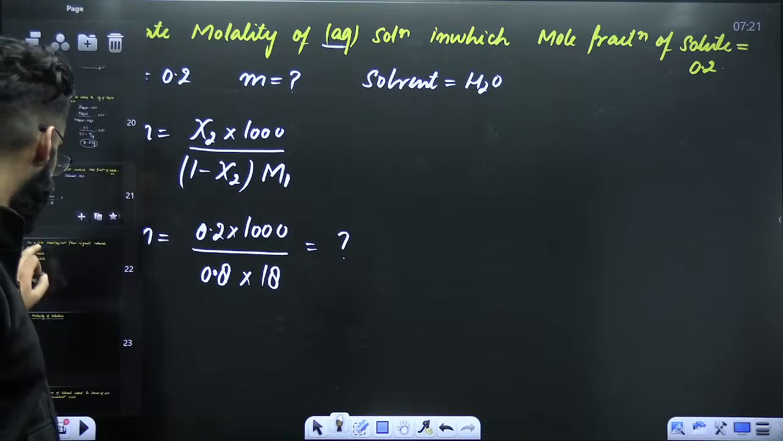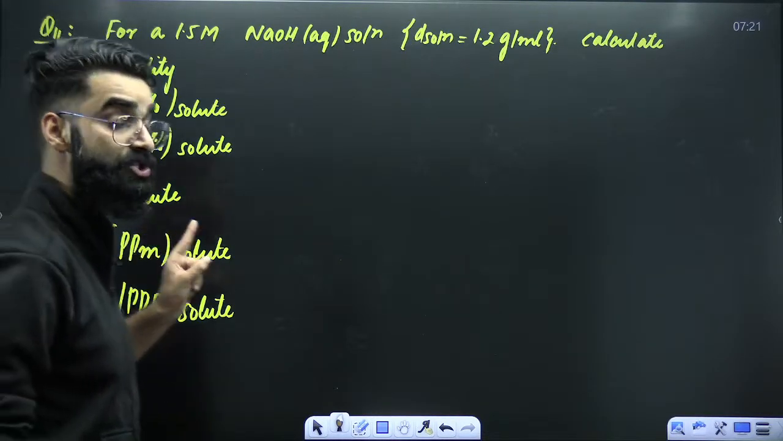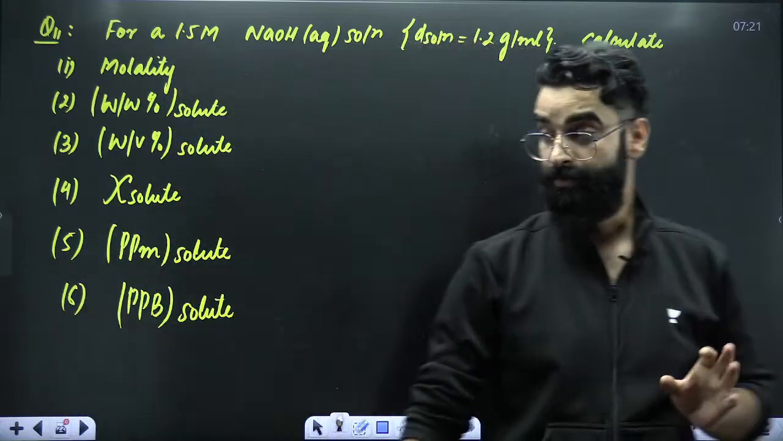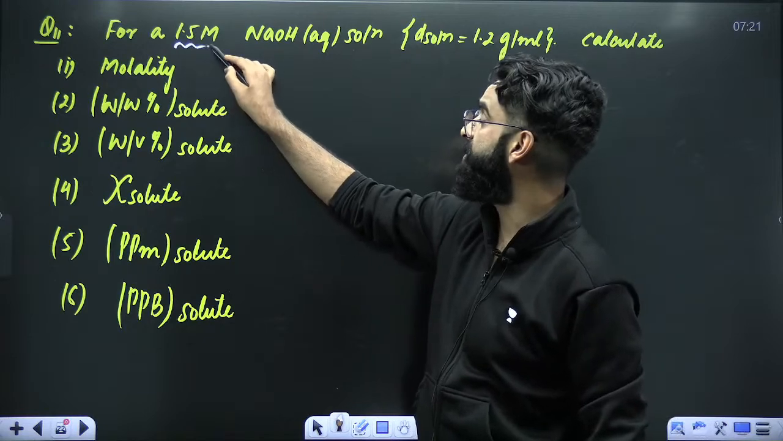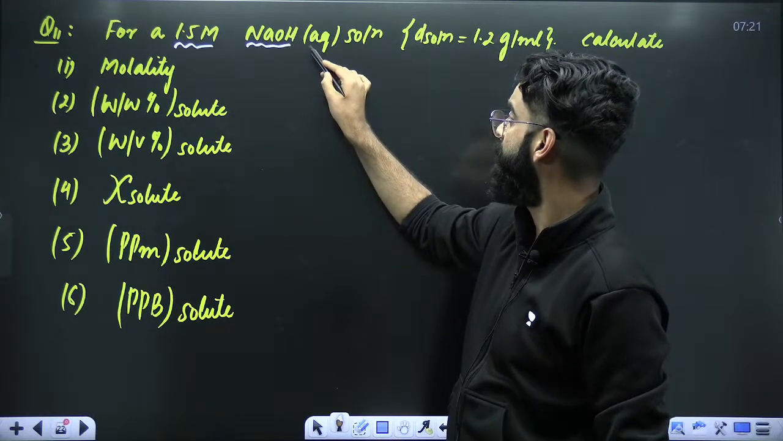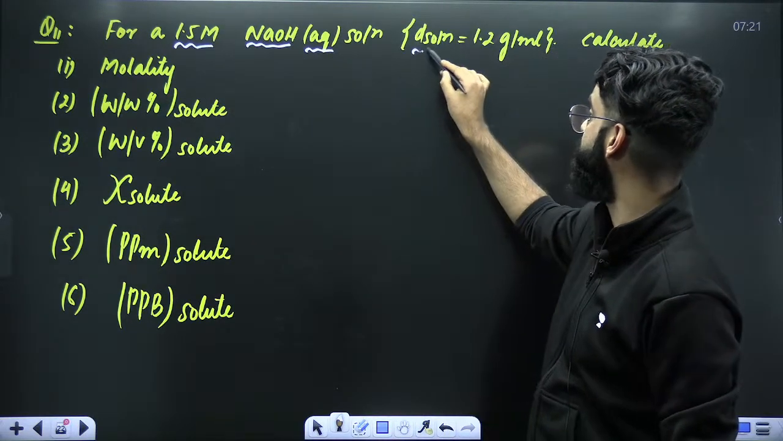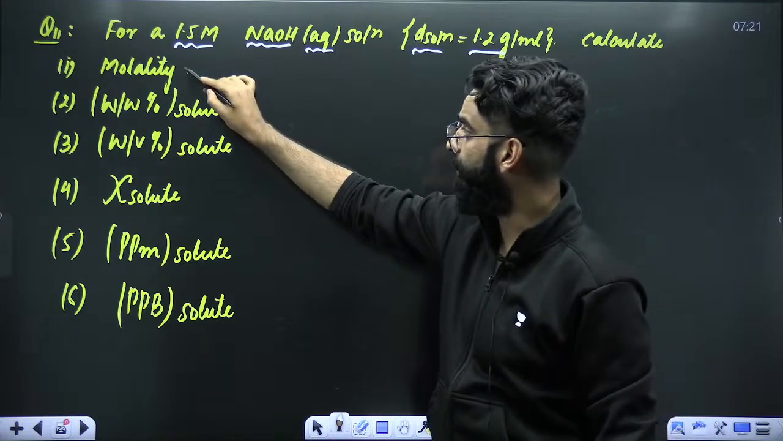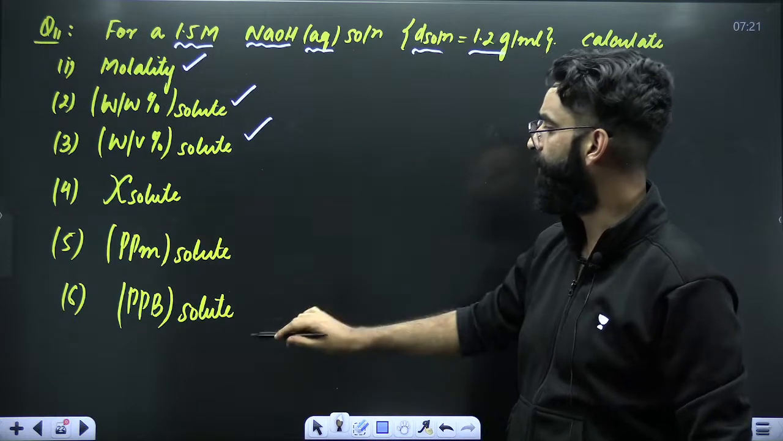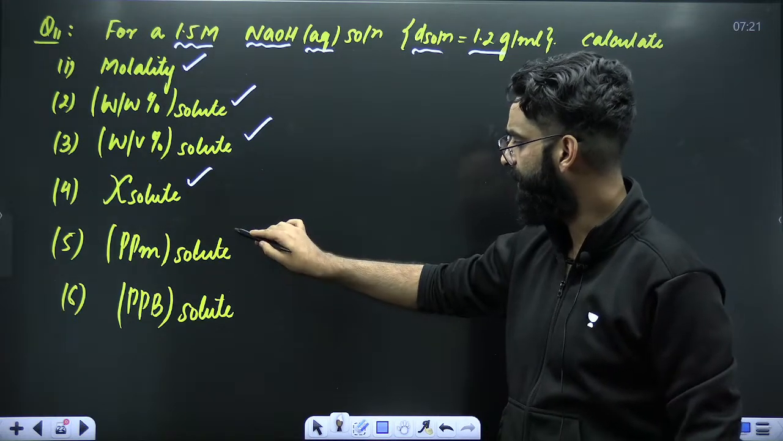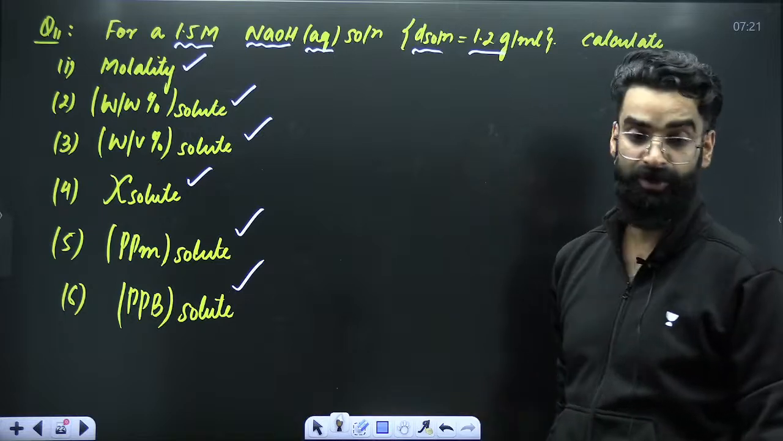And this is the question which is your homework. Molarity of the solution is given. This is your solute. This is your solvent. Density of solution is given. You need to calculate molality first, then weight by weight percentage of solute, then weight by volume, then mole fraction of solute, then ppm of solute, then ppb of solute.